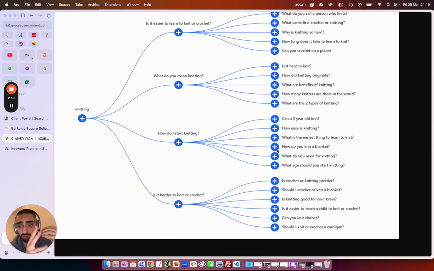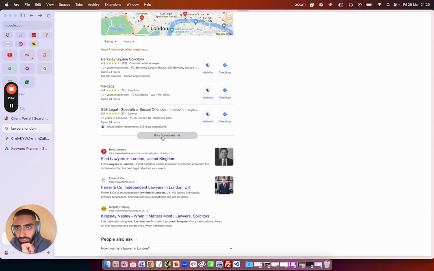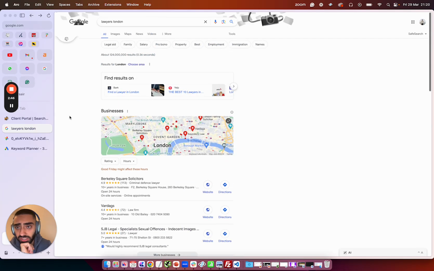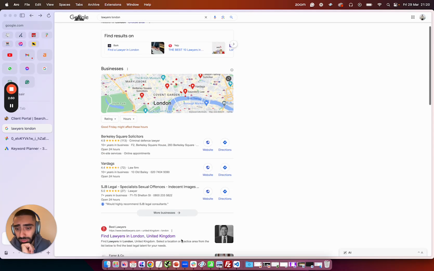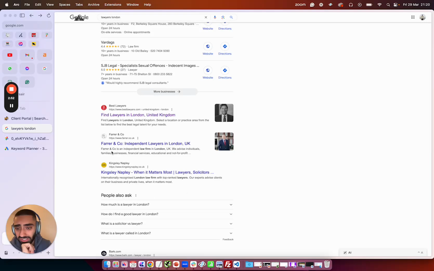Now basically you can do this on every single website. I'm actually going to show you guys a live example of how I would do this for a service-based website. So this is a solicitor or a law firm in London. They are ranking for lawyers London, and they are position 1 in the map pack, and they rank pretty well in the organic listings as well.